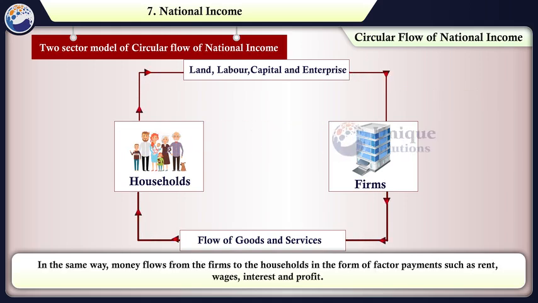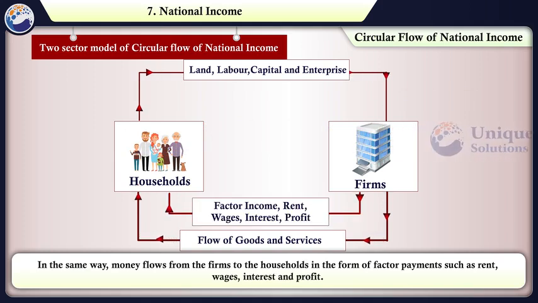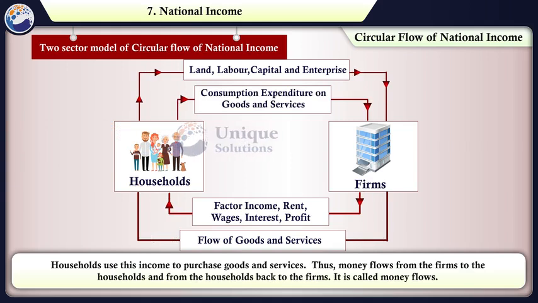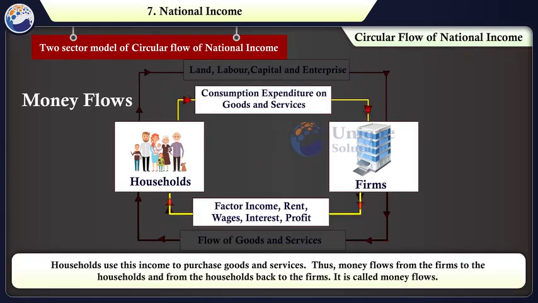In the same way, money flows from the firms to the households in the form of factor payments such as rent, wages, interest and profit. Households use this income to purchase goods and services. Thus, money flows from the firms to the households and from the households back to the firms. It is called money flows.